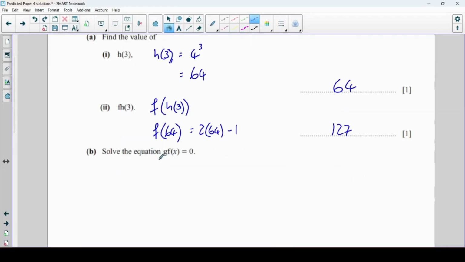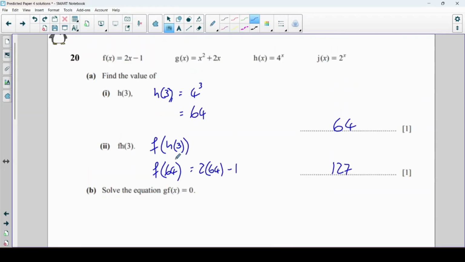The next one says solve the equation gf of x equals 0. So first we're going to need to find gf of x. Now gf of x is the same as g of f of x. So I'm going to start writing g, but anytime I have an x, I'm going to replace it with f. This is what I mean by that. So here, instead of writing x squared, I've just put some brackets there, squared, plus 2, and then there's another x there. And in these brackets, instead of having x, I'm going to put f of x. So f of x is 2x minus 1.